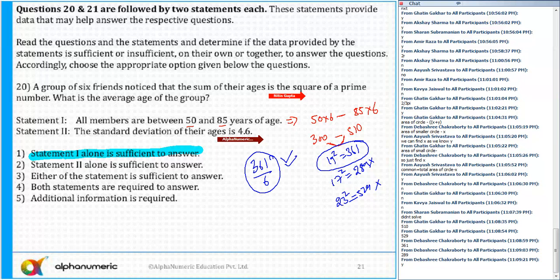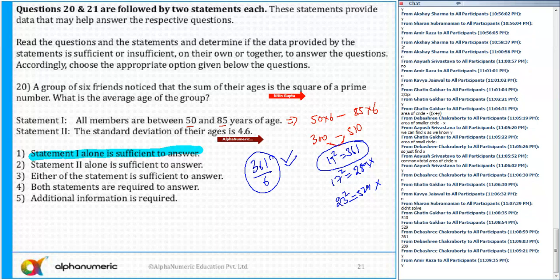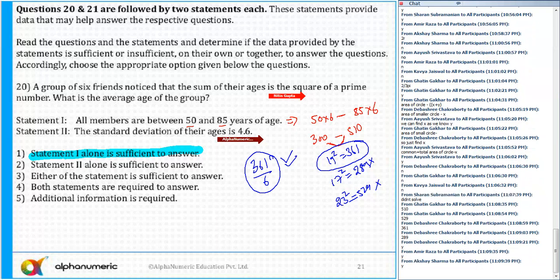Is that clear to all of you? The first statement is sufficient. Please tell me. Okay. Now second, the standard deviation. Now this is one term which might be new for you.